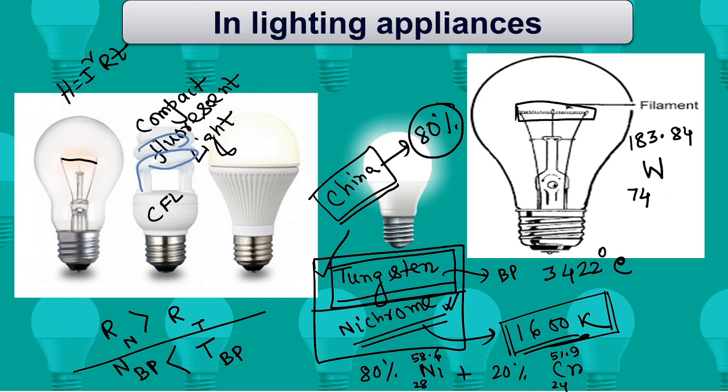How does it work? Actually, in the picture you can see a tube. In that tube two things are filled. One is argon gas, an inert gas, another is mercury vapor.